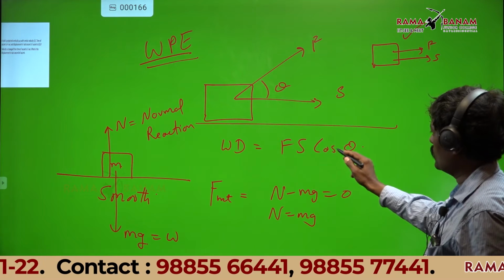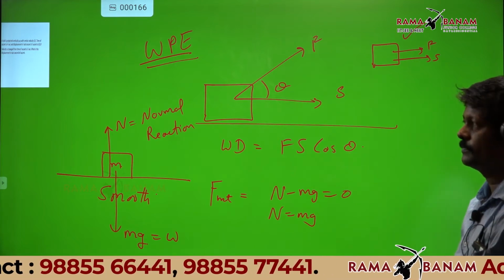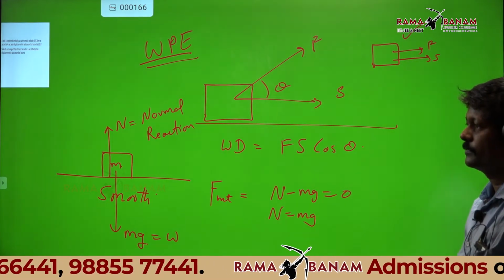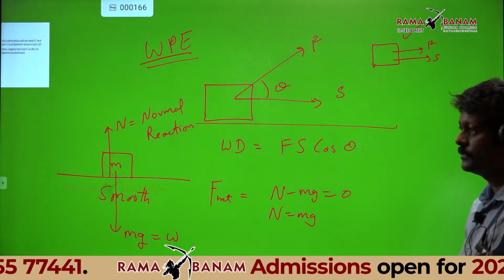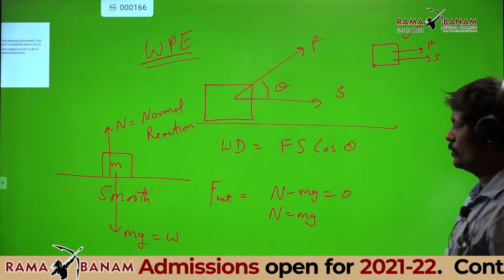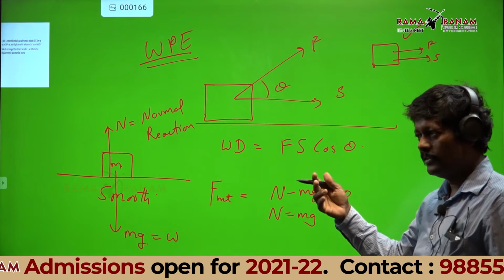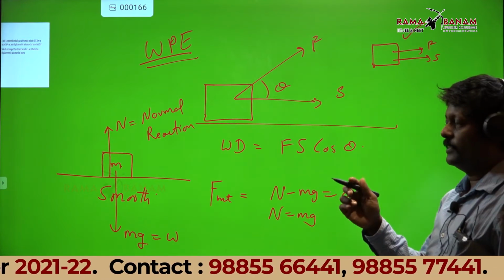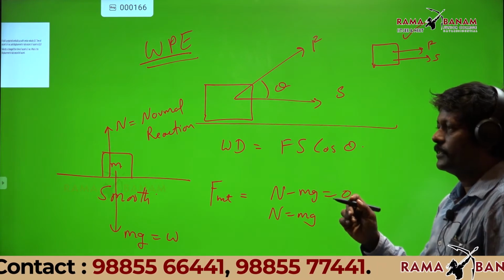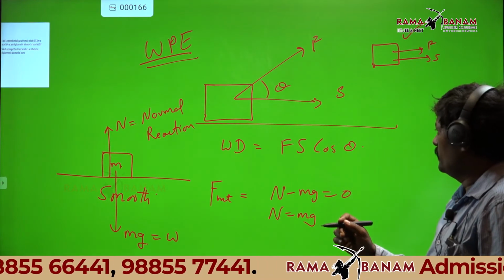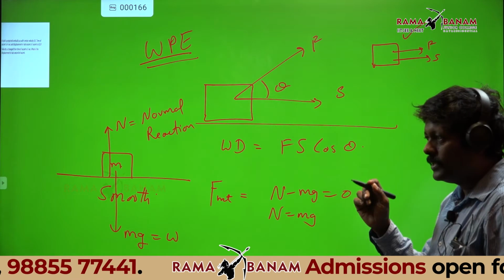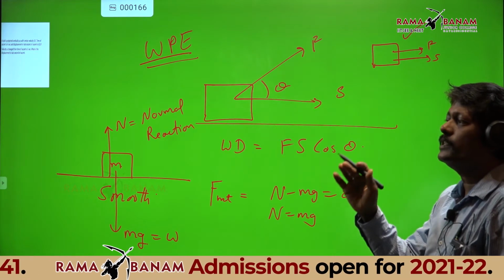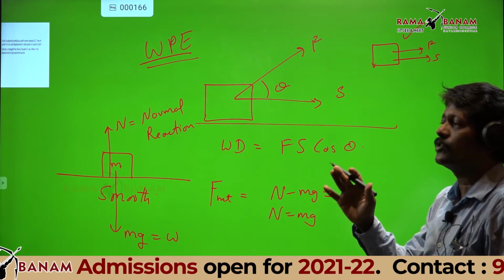Then Fs cos 0 is how much? One. Fs into one, Fs. That means up to your 9th standard you learnt that always the body is going in the direction of force.